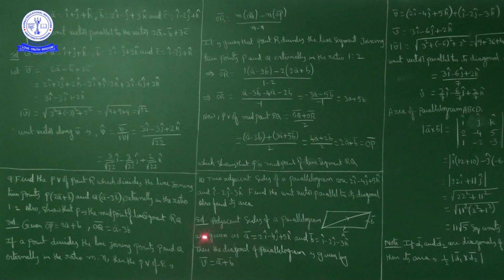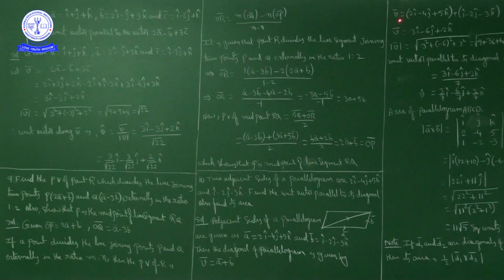Now the diagonal V bar, by triangle law or parallelogram law of vector addition, is given by V bar is equal to A bar plus B bar.